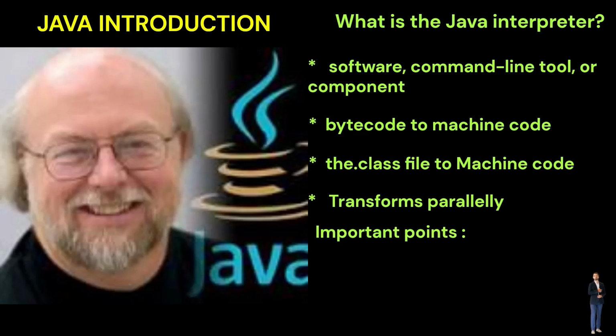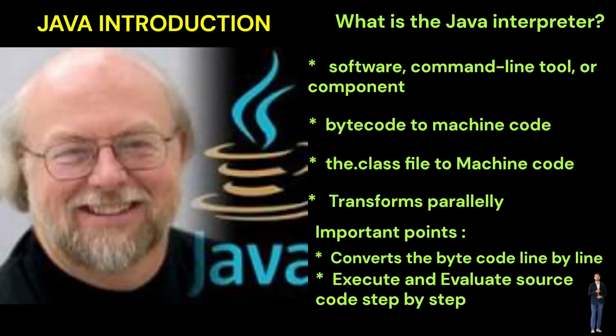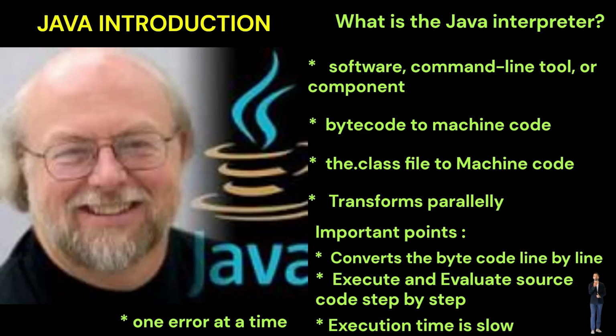Important points about the interpreter. During runtime, the interpreter converts the bytecode line by line. If we use an IDE, such as Eclipse or NetBeans, we can execute and evaluate source code step by step. The interpreter can only display one error at a time. When compared to a compiler, program execution time is slow.